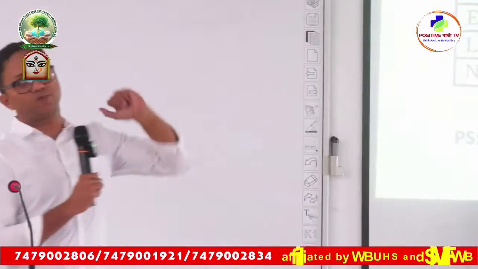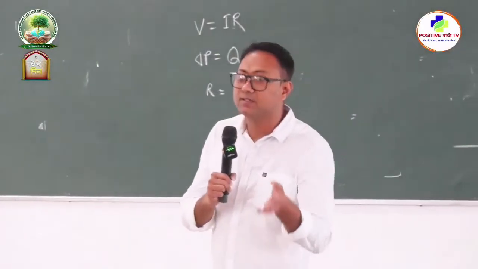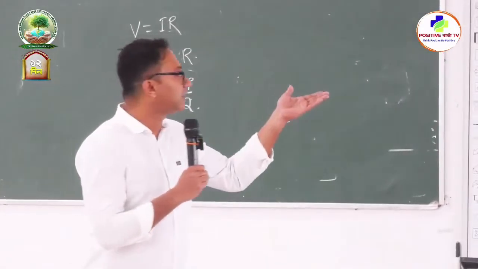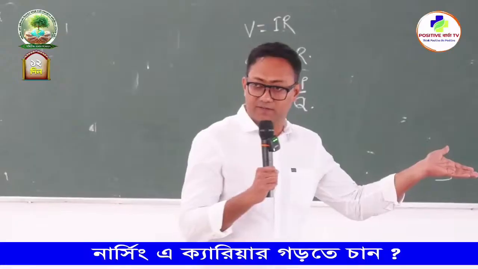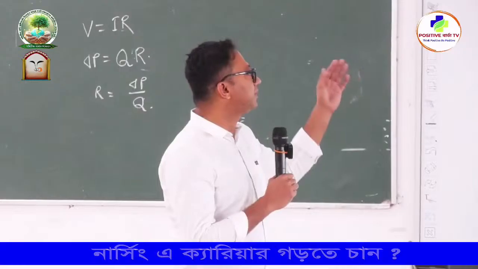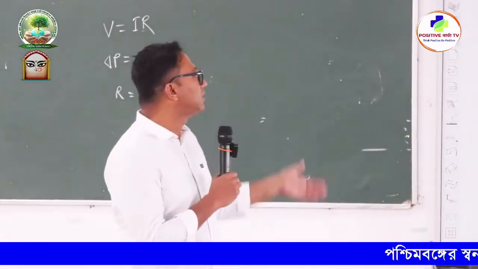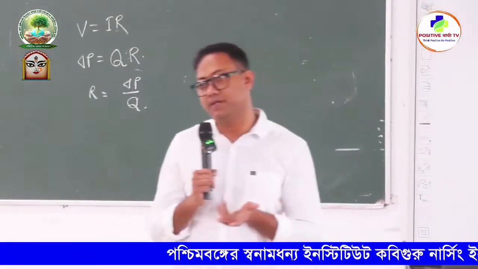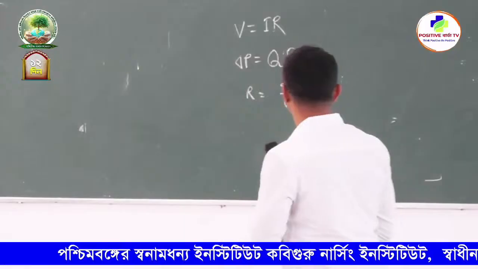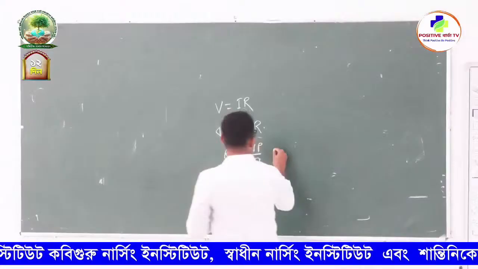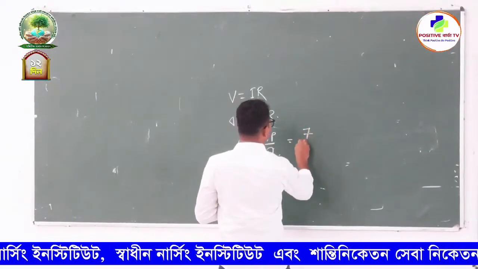So here are the details of the pulmonary circulation. Your pulmonary circulation begins at the pulmonary artery and ends at the left atrium. What is the pressure difference? The pressure is already given here, and they have already calculated the pressure difference. So the pressure difference is 15 minus 8, that is 7 millimeter of mercury. So let us calculate resistance in the pulmonary circulation. So delta P, the pressure difference, is equal to 7 millimeter of mercury.